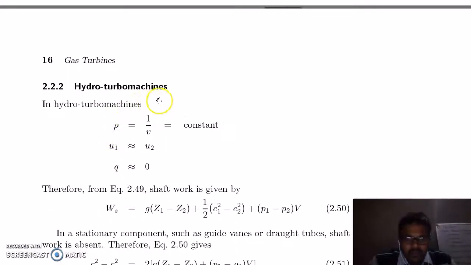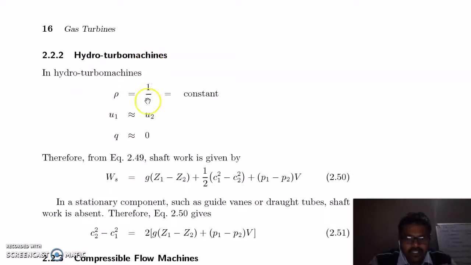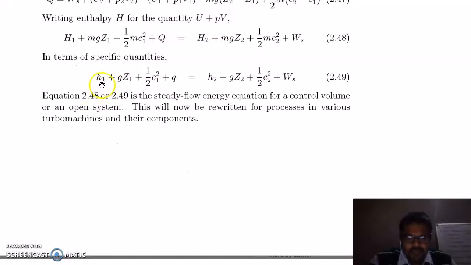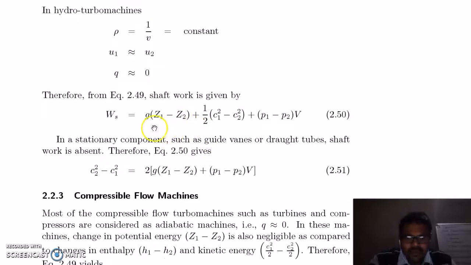In the case of hydro turbo machines, U1 is equal to U2 because the temperature change is 0 and internal energy is a function of temperature only. So U1 and U2 will cancel out and you will get the equation in terms of P2 and P1 in place of H. You will get this equation here, which will give you shaft work.